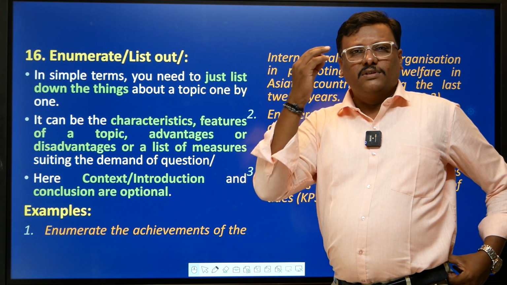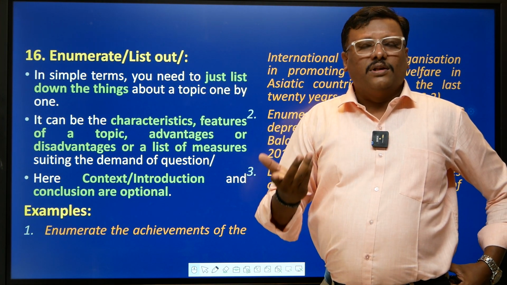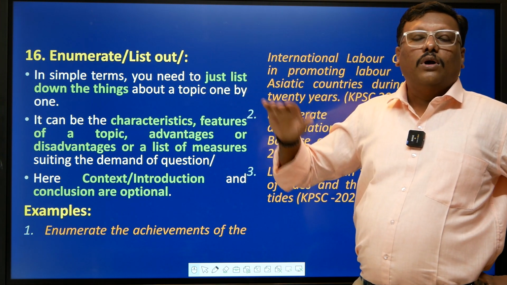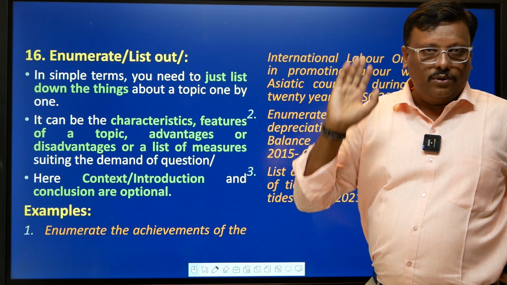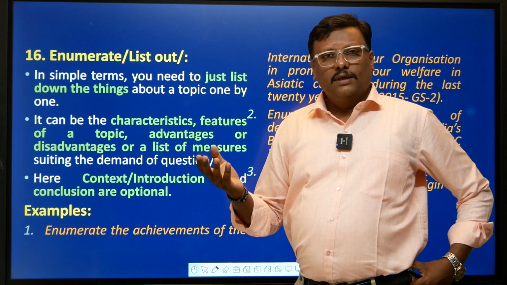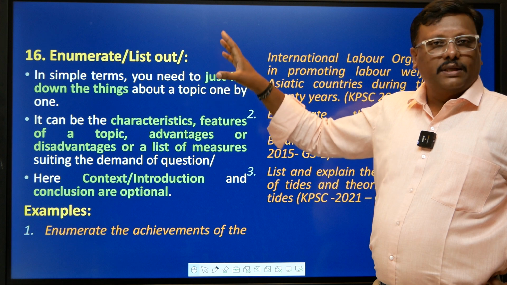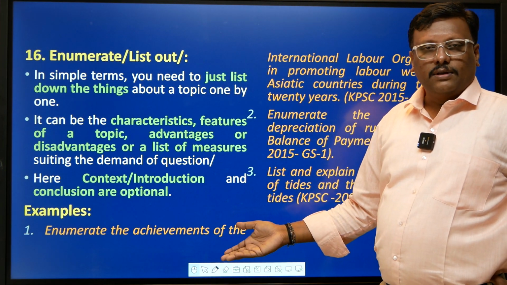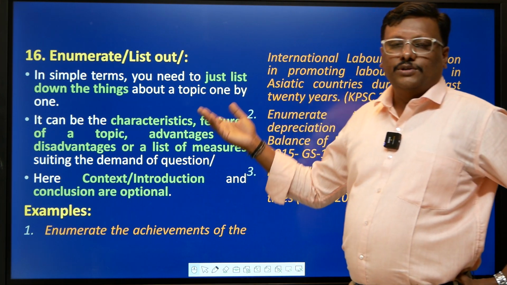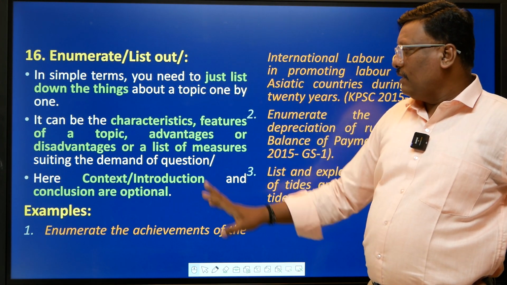Simple. The name itself says enumerate and list out. In these sort of directive questions, it's not necessary for you to write the introduction or conclusion. If it is a 10 marker, you can directly go and list out what has been asked in the question. For example, list out, enumerate the Nolan Committee's observations or ethical values, you just list out all the virtues or ethical values, that's it. Or enumerate which are the critically endangered species as per Schedule 1. You only list out those, that's it. So in simple terms, you just list down the things.